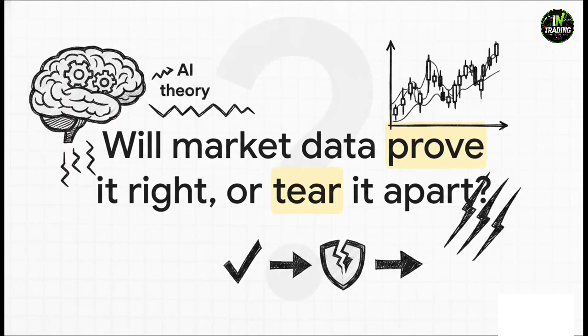Which leaves us with the ultimate question. The AI built the ultimate theoretical framework. It turned decades of scientific research into a master regime detector. But will 6 years of brutal, unforgiving market data actually prove it right? Or will it tear the entire theory apart? That, my friends, is the absolute ultimate test of AI in quantitative finance.